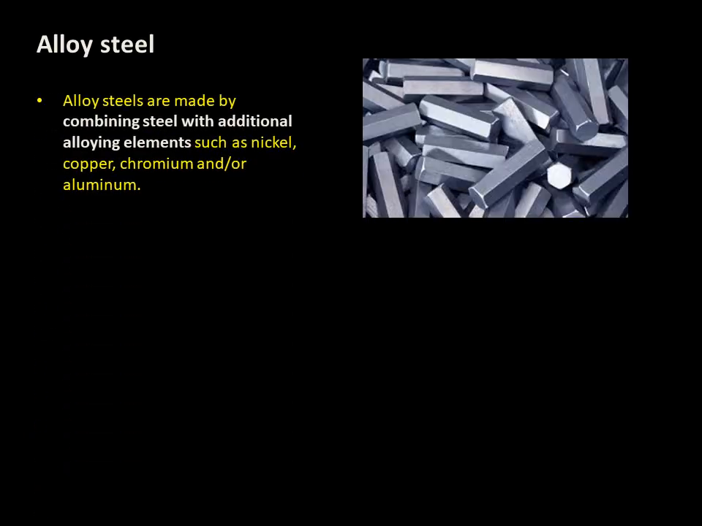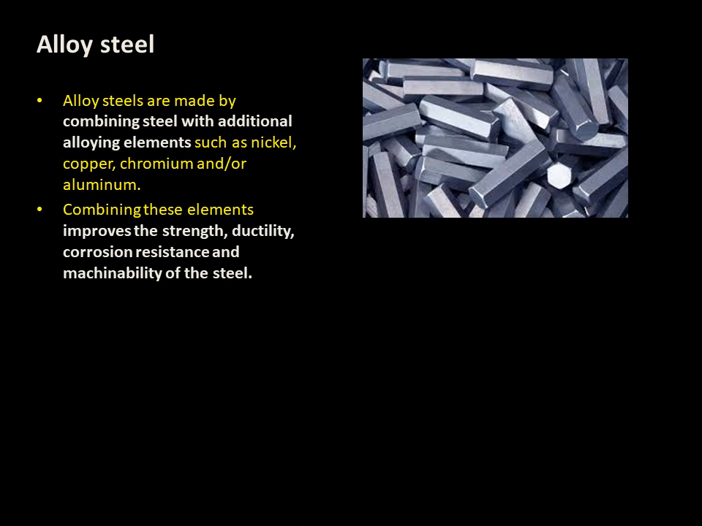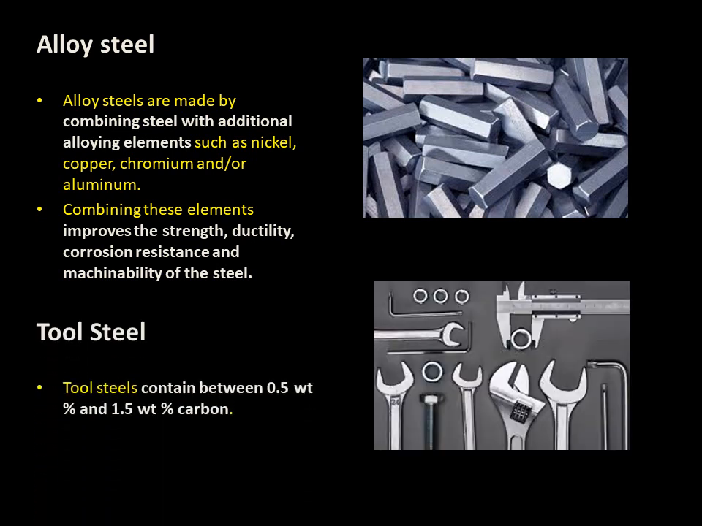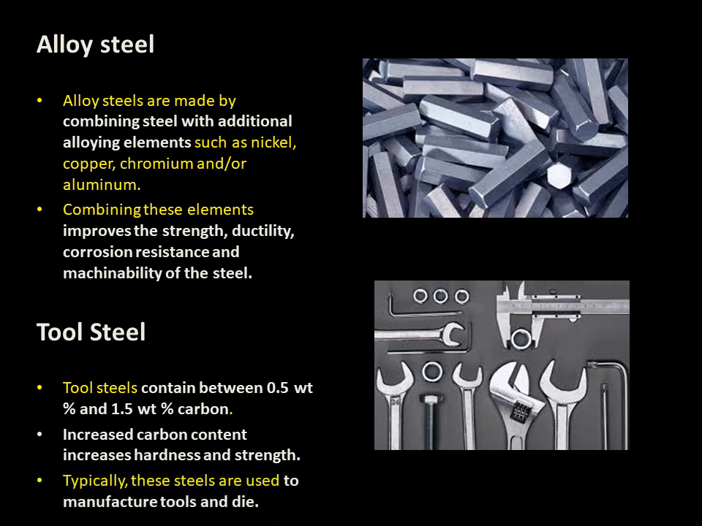Alloy steels. Alloy steels are made by combining steel with additional alloying elements such as nickel, copper, chromium, and/or aluminum. Combining these elements improves the strength, ductility, corrosion resistance, and machinability of the steel. Tool steel. Tool steels contain between 0.5 and 1.5 percent of carbon. Increased carbon content increases hardness and strength. Typically, these steels are used to manufacture tools and dies.